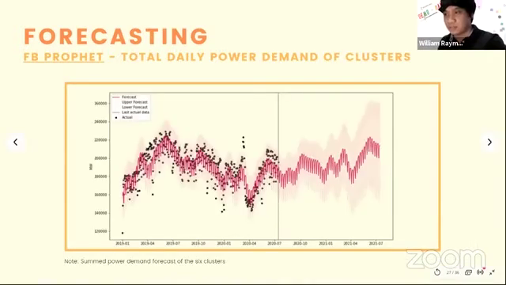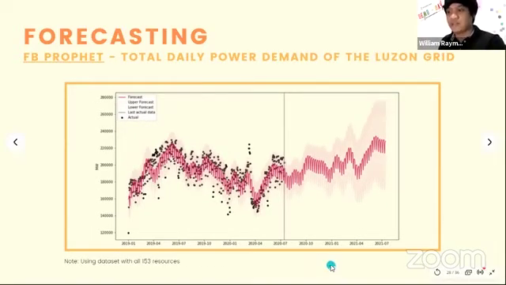Now we look at the forecast data when we sum all of the results of the forecast from the previous slide. Here we see the results when we run the FB Prophet model for the total daily power demand of the Luzon grid. Both of their forecast periods show a roughly similar shape compared to the same period of last year and roughly the same values.